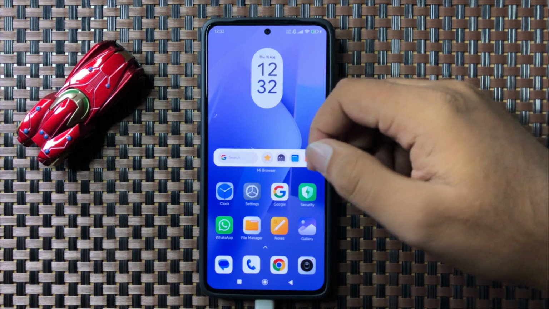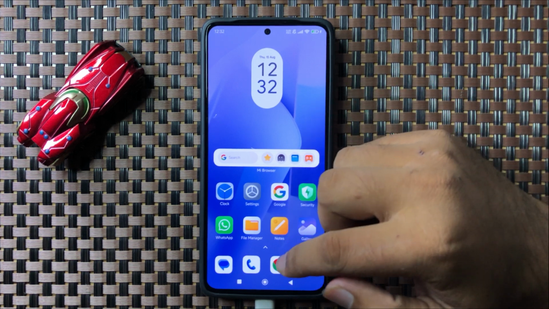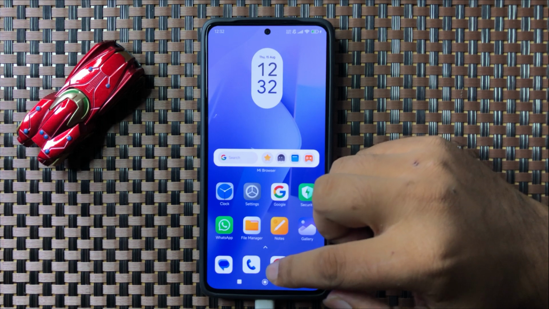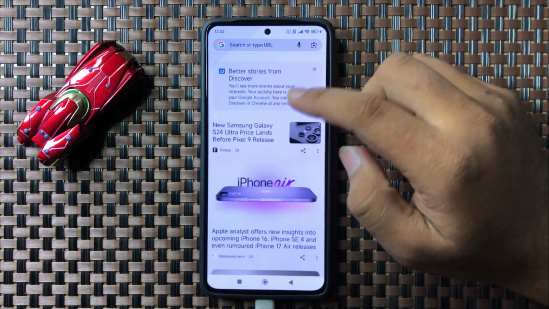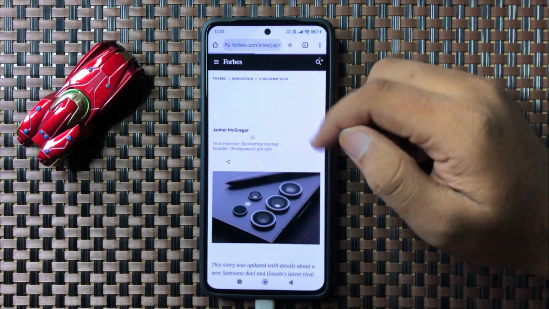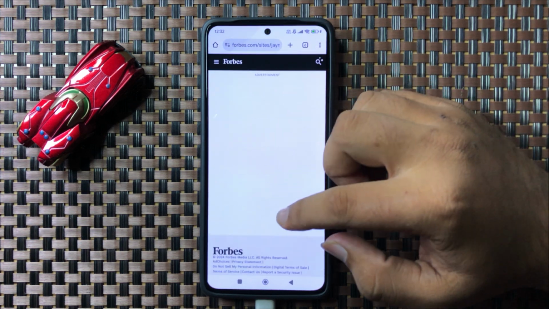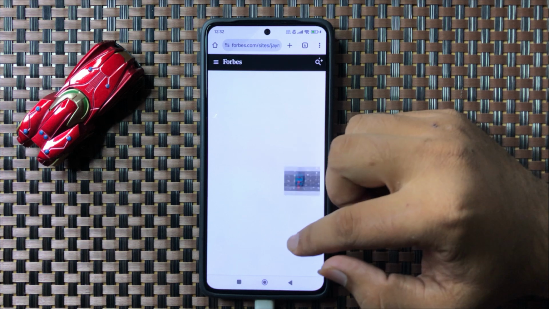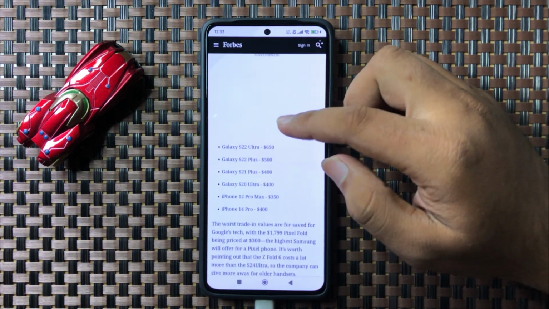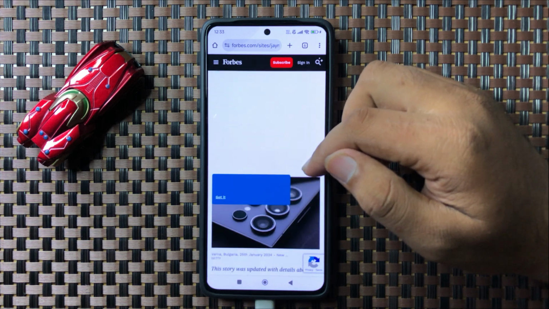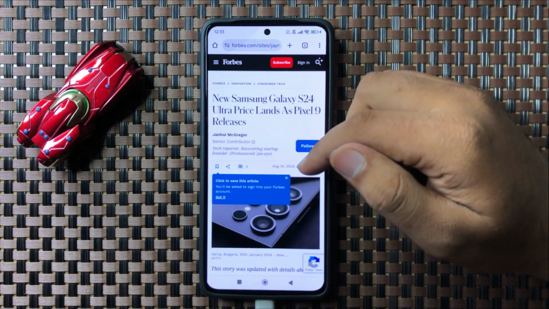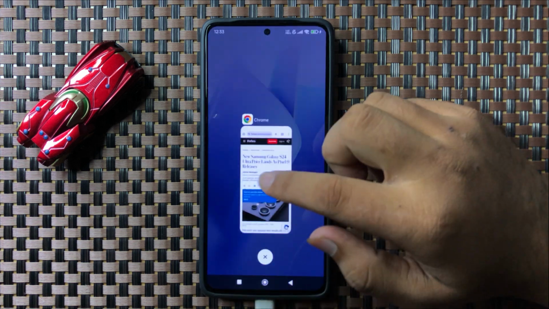So to check this, open a browser and then load a website and check if the website is loading perfectly or not. So if your website is not loading properly, then fix your internet connection first, and after fixing the internet connection the text reactions will start working.